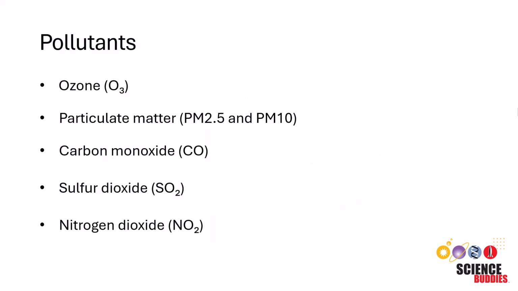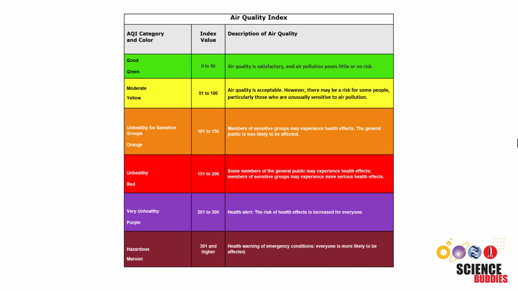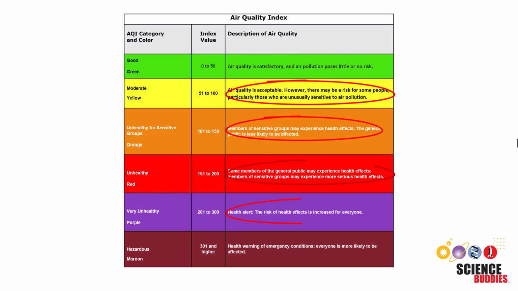Each of these pollutants affects air quality in different ways and is included in the Air Quality Index, which categorizes air quality into 6 levels, ranging from good to hazardous. Every 50-unit increase corresponds to a different air quality category, along with updated health recommendations.